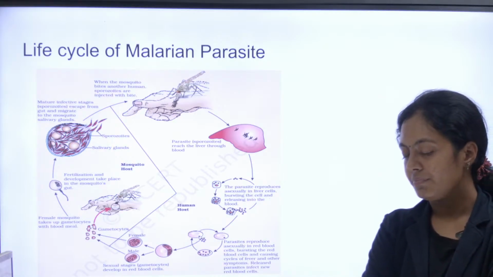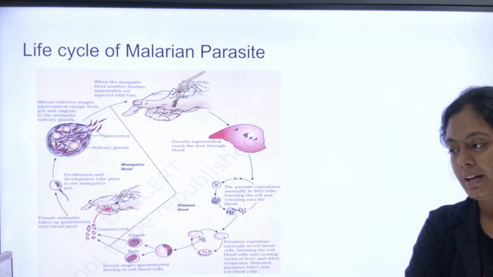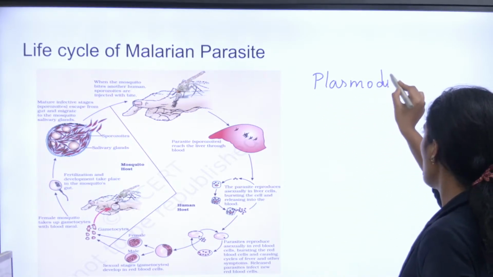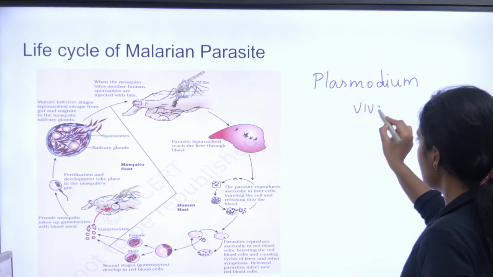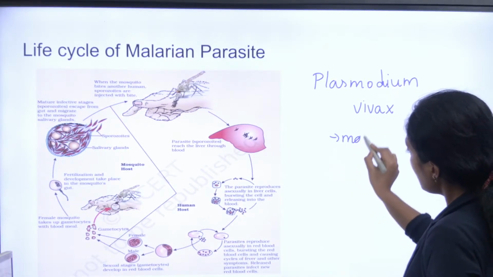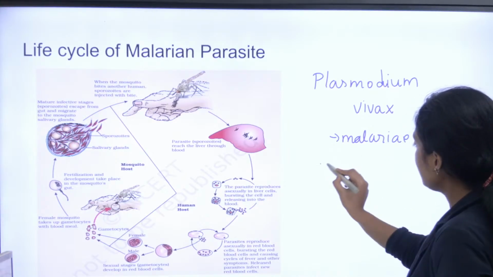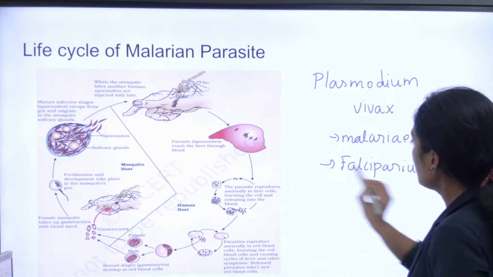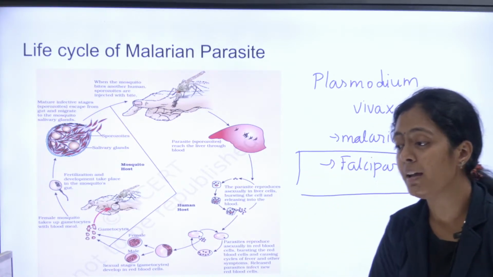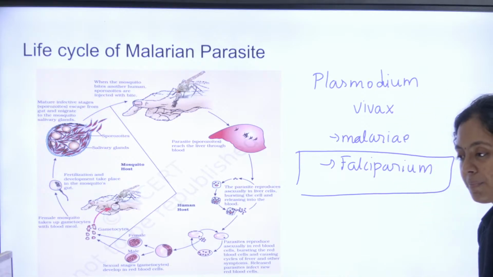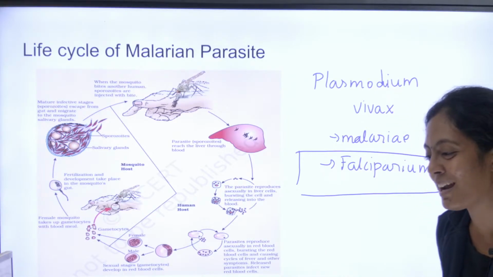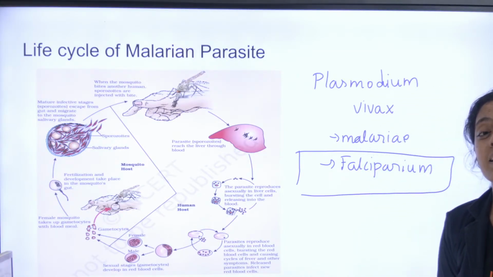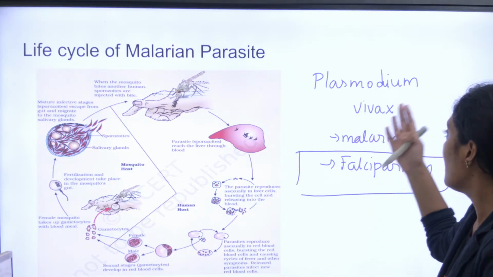Malaria is caused by Plasmodium vivax. This is one species. Malariae, and falciparum. The most severe type of malaria is caused by Plasmodium falciparum. Yes, the answers I expected are coming. They are spread by the female Anopheles mosquito, but it is caused by Plasmodium.